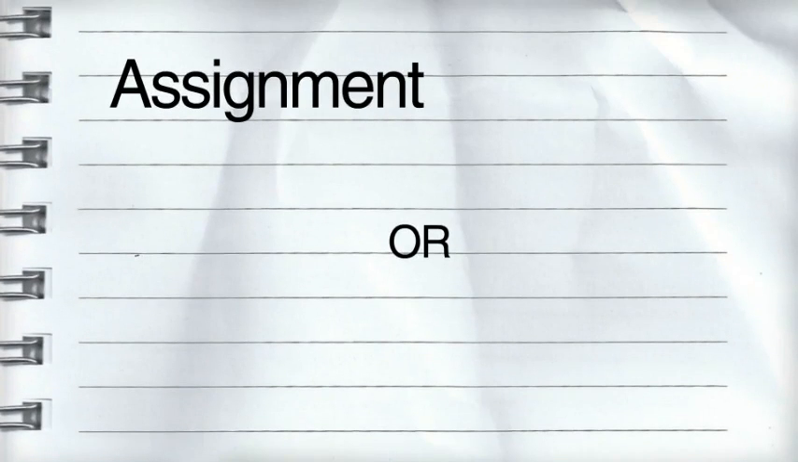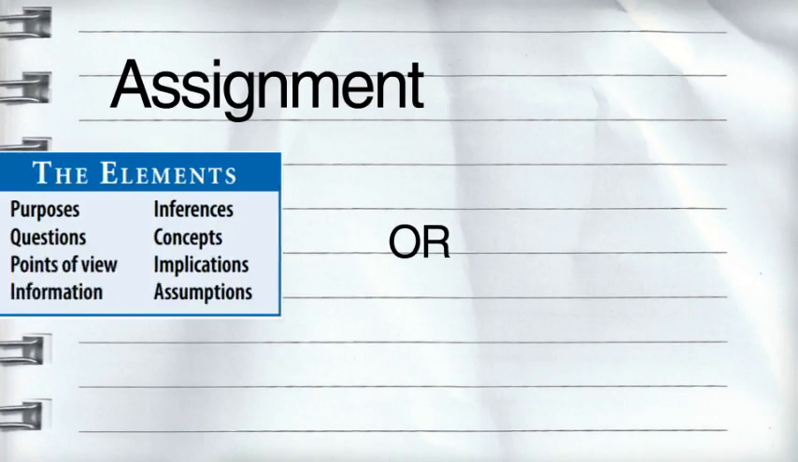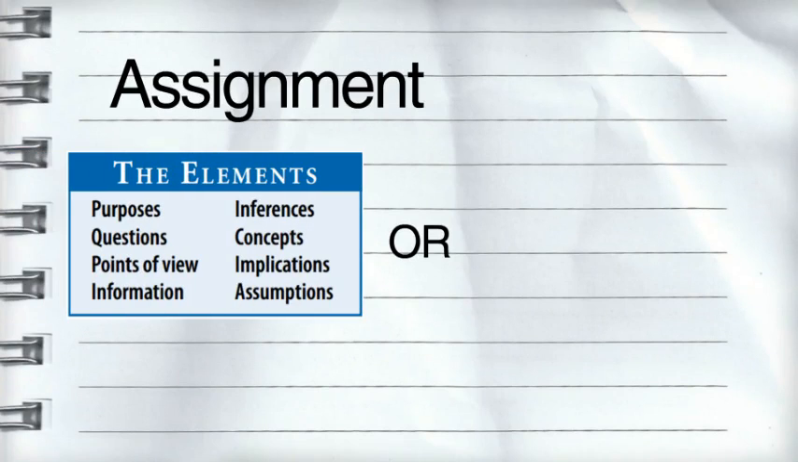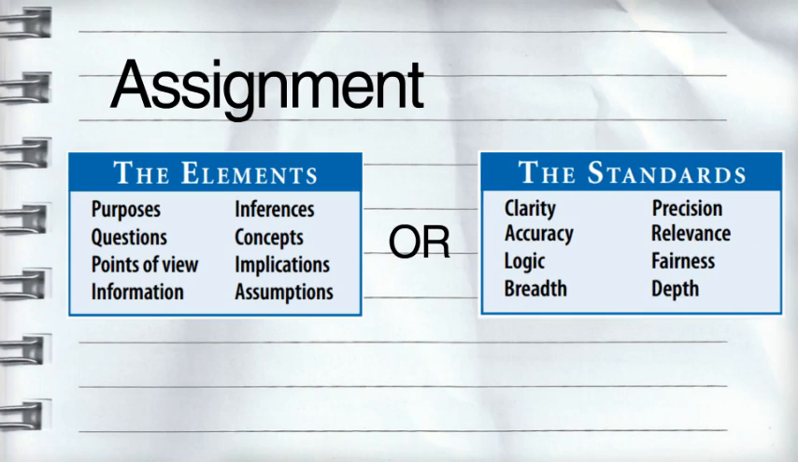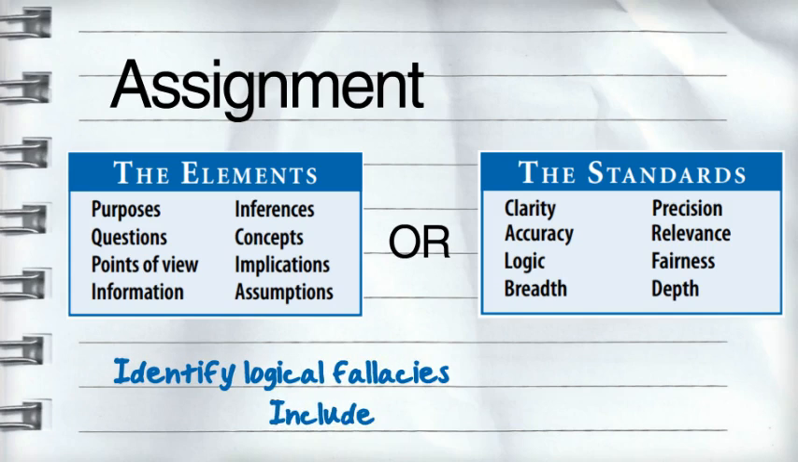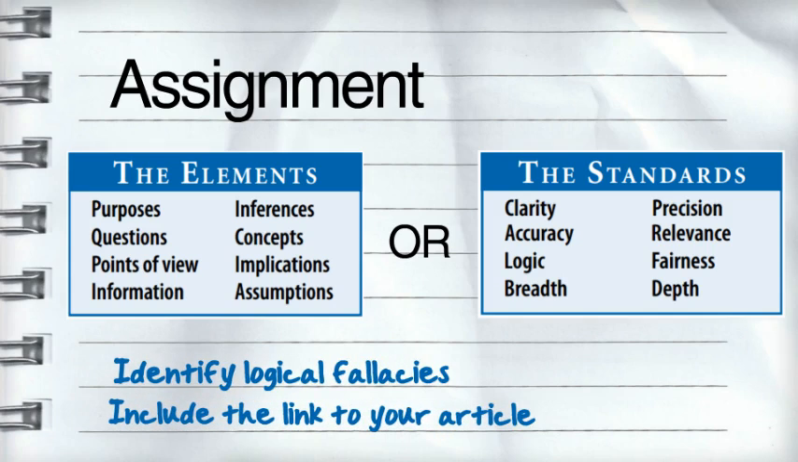This brings us to our assignment. Here we will take our critical analysis up a level. We will use the 8 elements of thought or the 8 intellectual standards to critically analyze a news article. You will also include a brief conclusion where you identify logical fallacies committed in the article. You must include a link to your article in your paper.